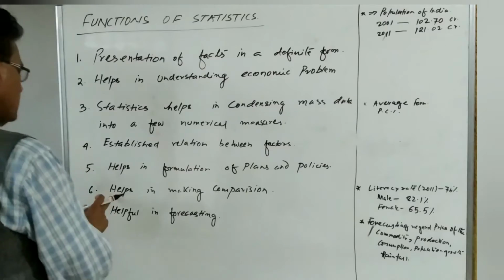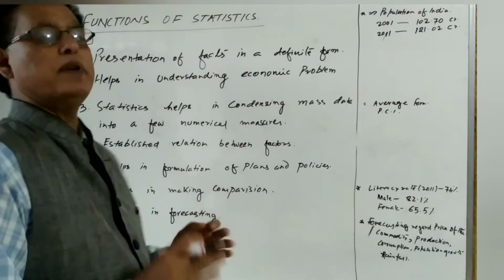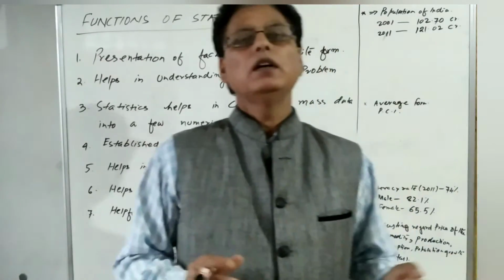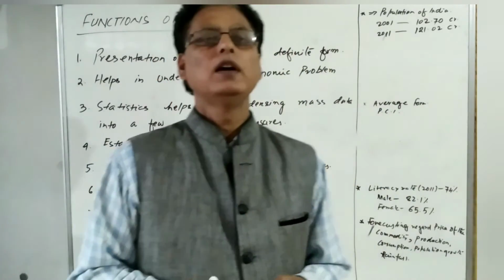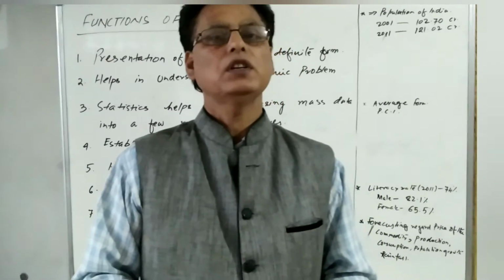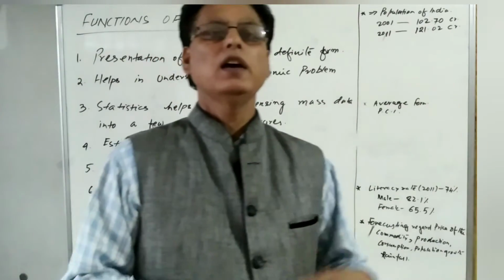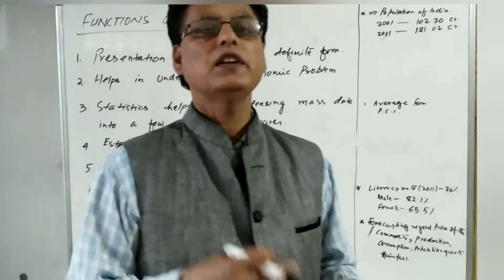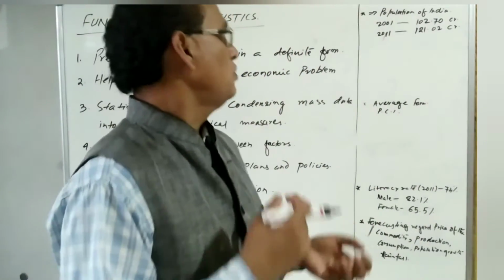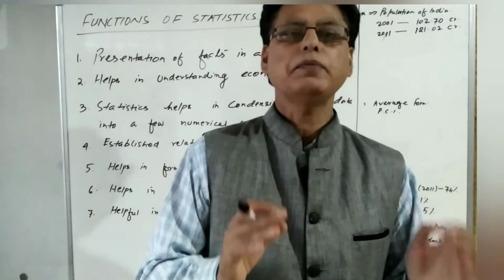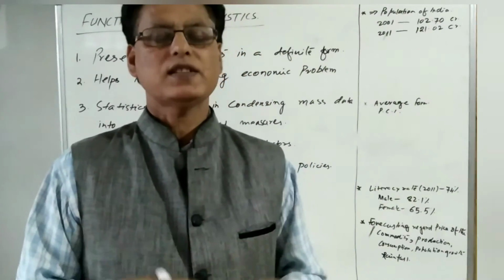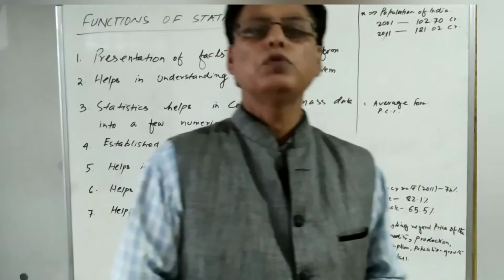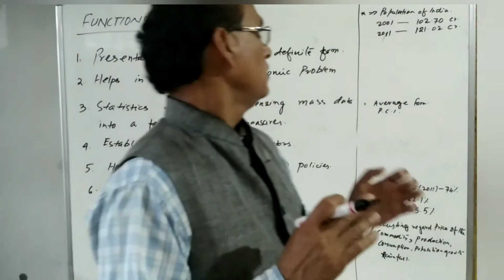Then statistics helps in making comparisons. Take the example of the population of our country. The total population of India, according to the census of 2001, was 102.70 crore, and according to the census of 2011, it was 121.02 crore.